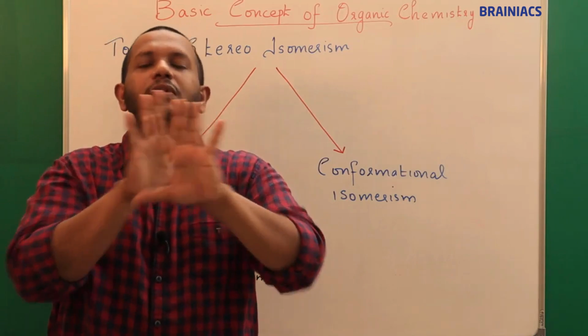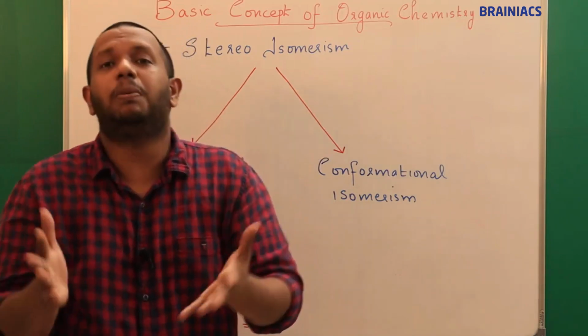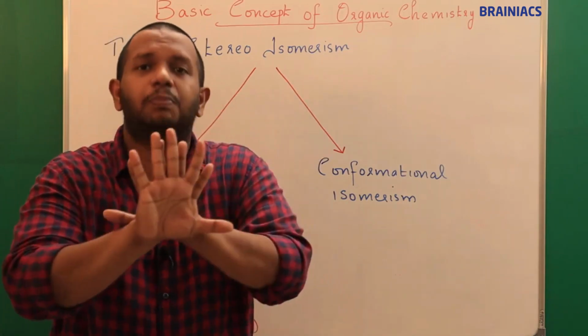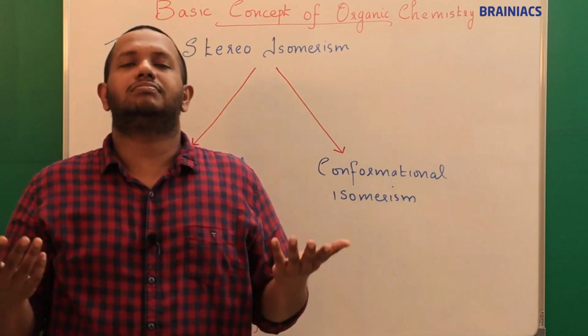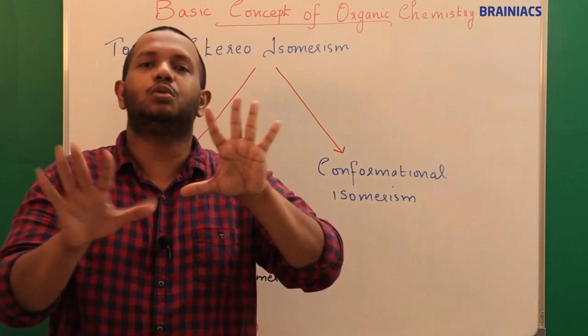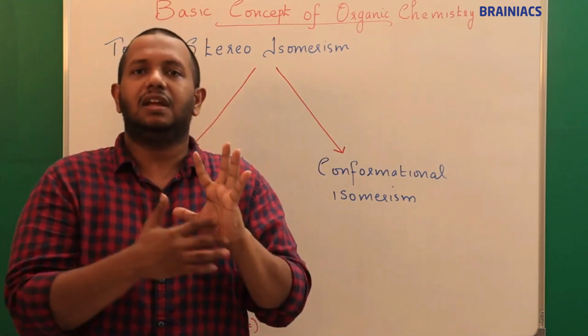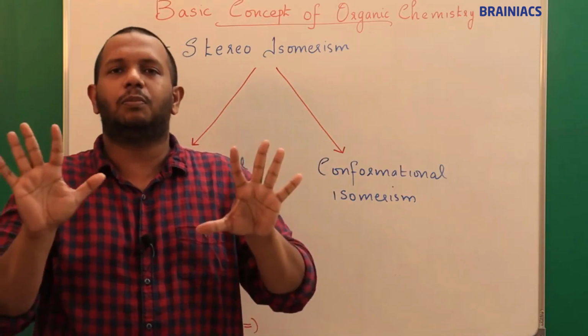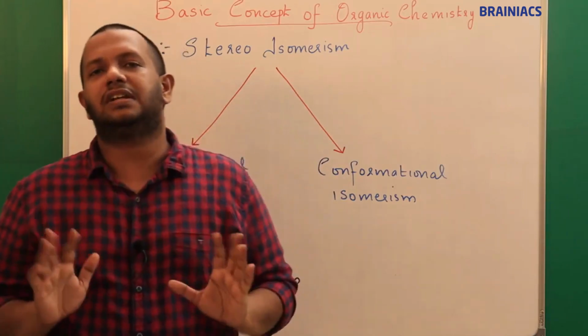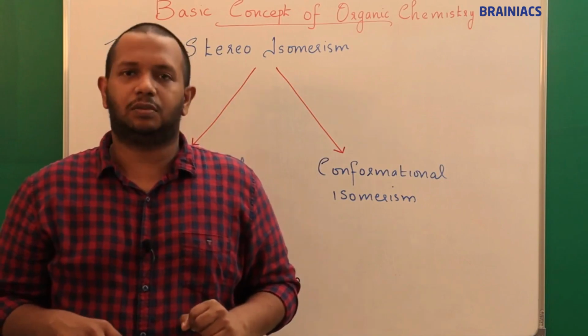So this type of compounds which cannot superimpose on each other due to chirality, I will explain that, we can now think of like this: compounds which cannot superimpose on each other are referred to as optical isomers.